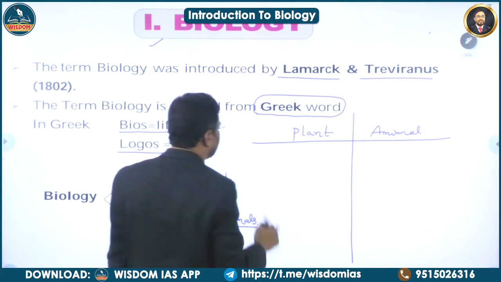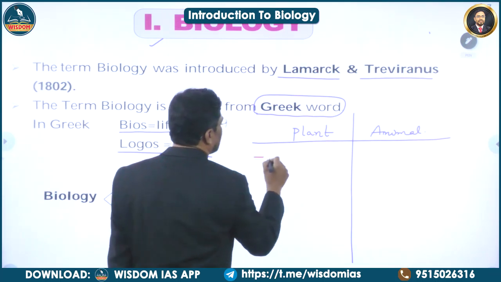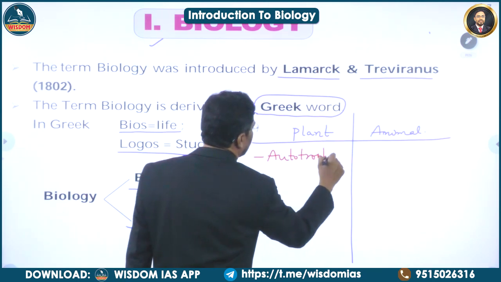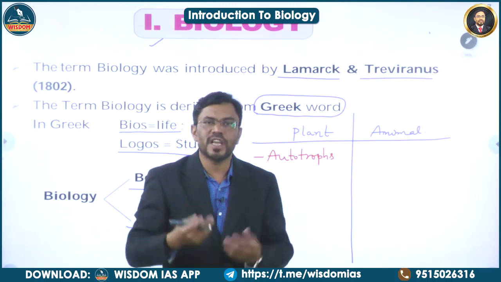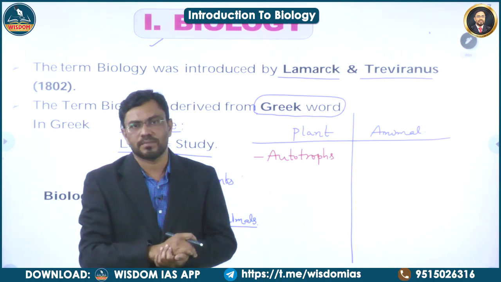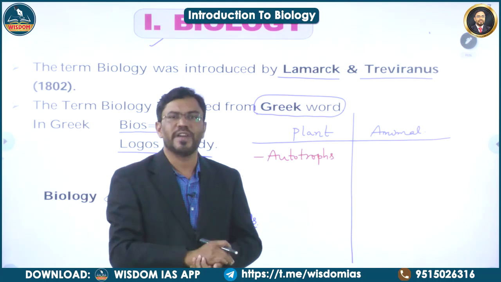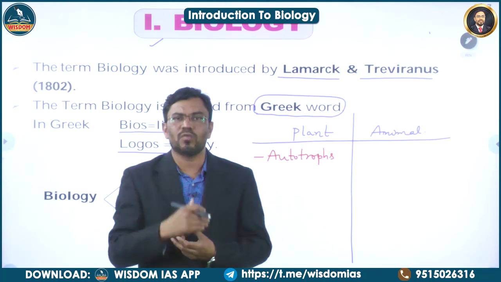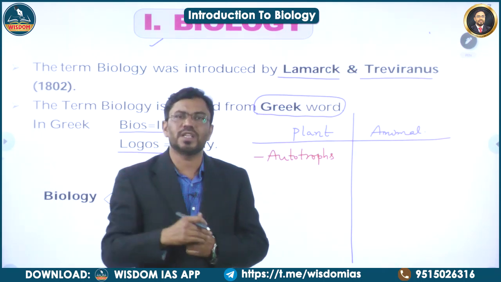Plants are autotrophs. Autotrophs means they can prepare their food material by the photosynthesis process. These are the self-feeders. Auto means self, trophic means feeding. They can prepare their own food material by a process called photosynthesis. They utilize solar energy.